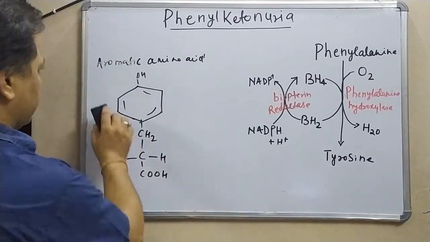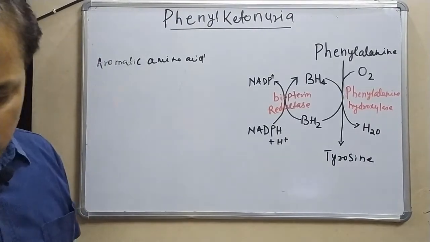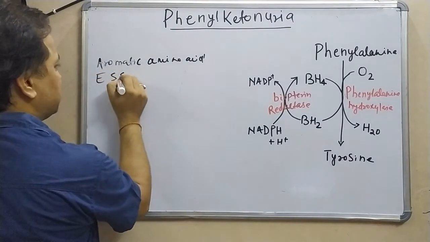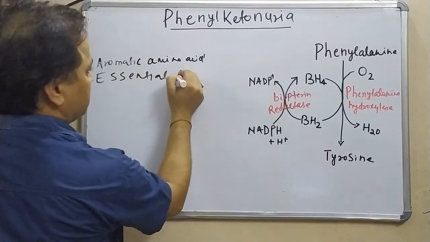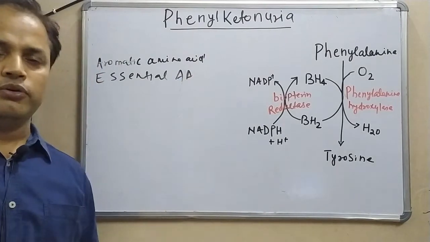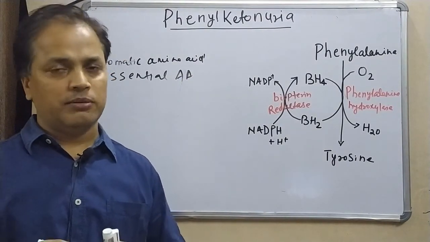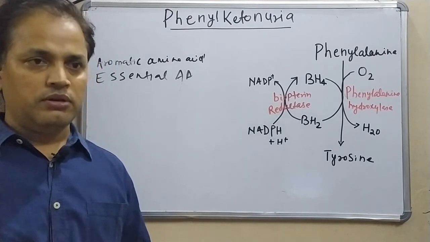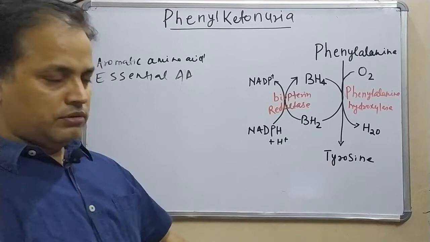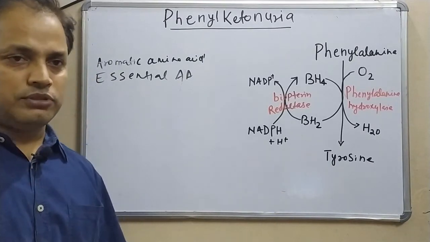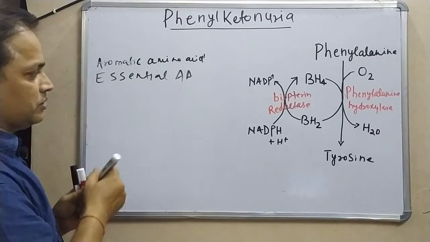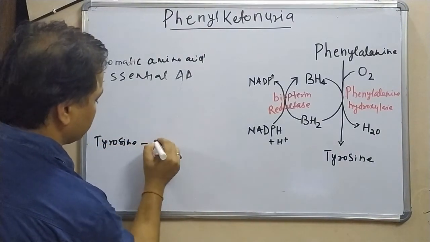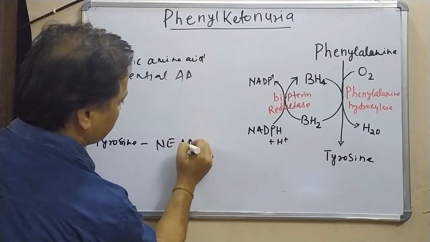Now another feature of phenylalanine and tyrosine is that phenylalanine is an essential amino acid. Essential amino acid means we are unable to synthesize phenylalanine in our body. So we normally take phenylalanine from the diet, from external sources, but tyrosine is a non-essential amino acid.